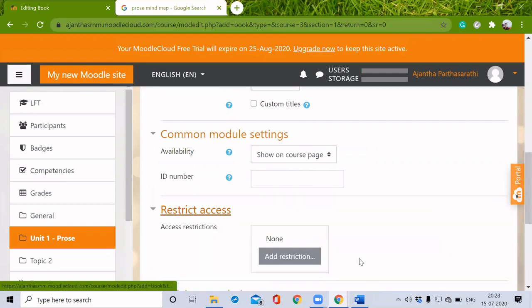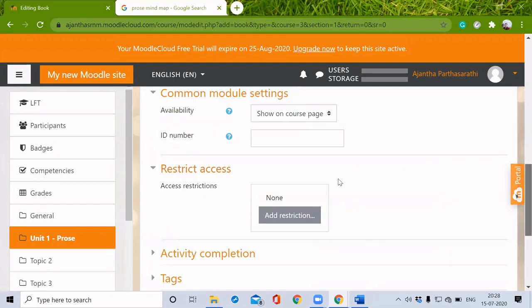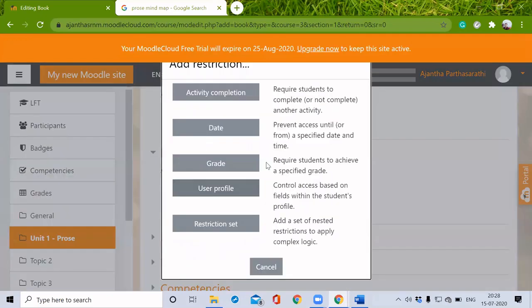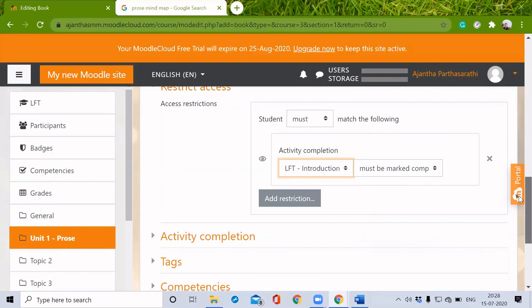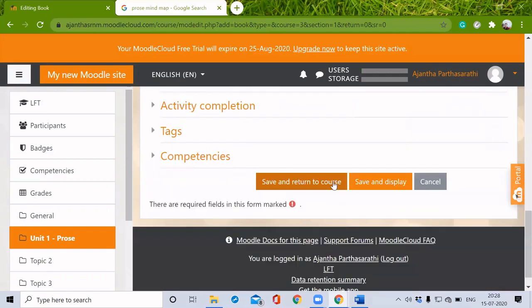Restrict access: if you want to give any restriction, I'm adding a restriction like activity completion, which activity, LFT introduction. So they have to read the instructions given in the Literary Forms and Terms introduction, and they can do this. So I'm just saving this and return to course.